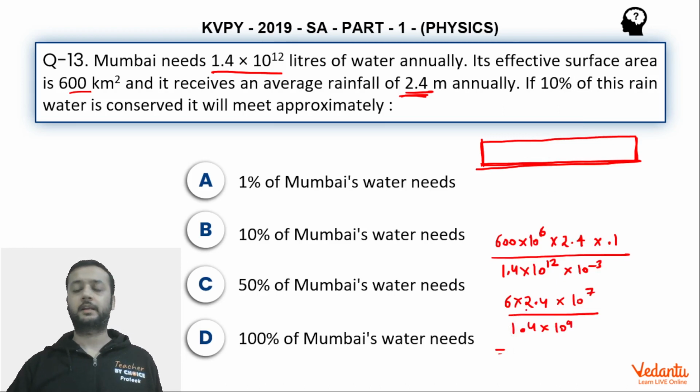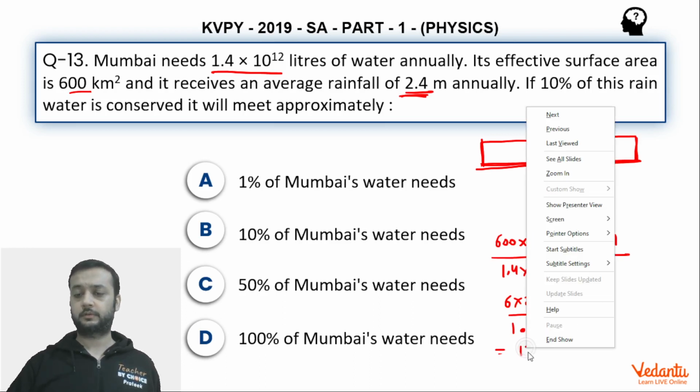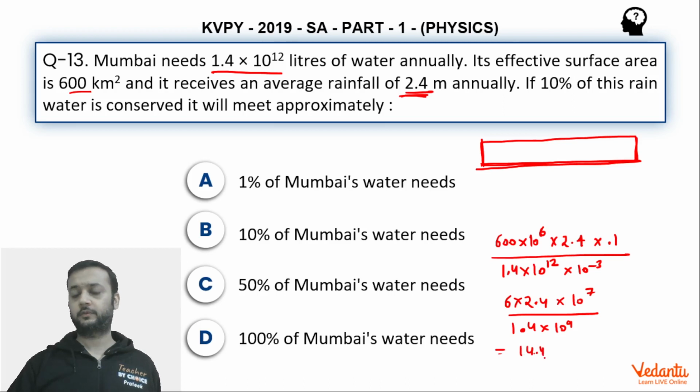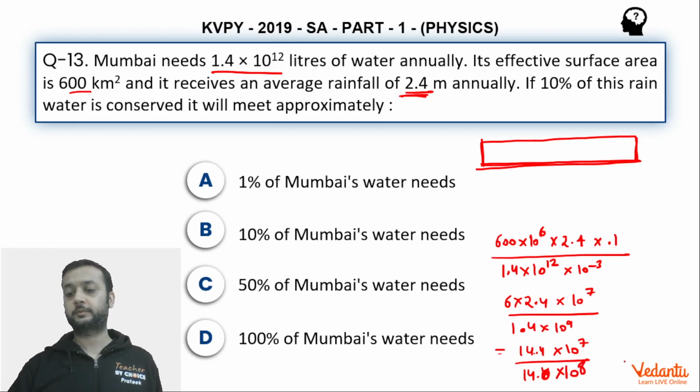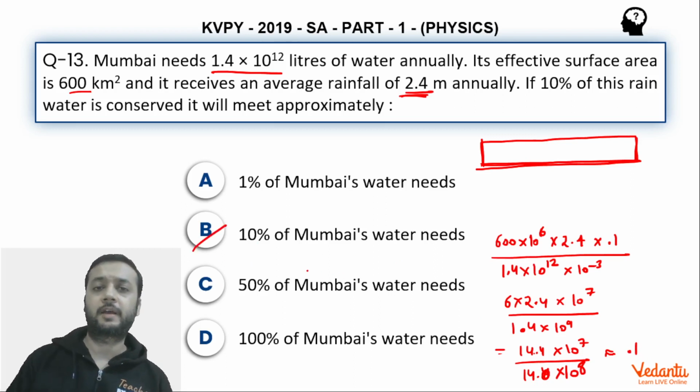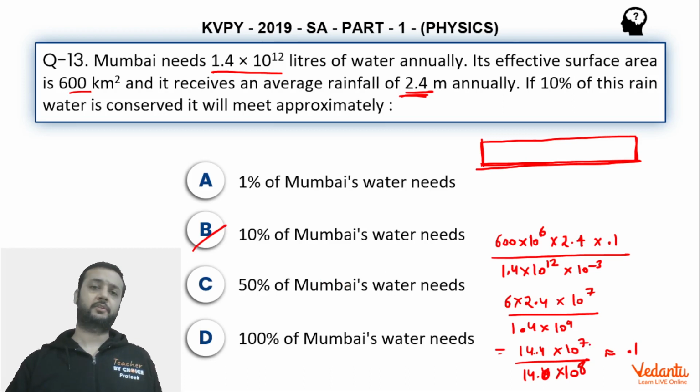So what do we get? If you see, 24 into 6 is how much? 14.4, right? And this is 10 to the power 7, divided by 14.0 into 10 to the power 8. So you can see that this will approximately cancel out, and this will come out to be 0.1, nearly. So we can say that 10% of the requirement can be fulfilled by this much rainfall approximately.